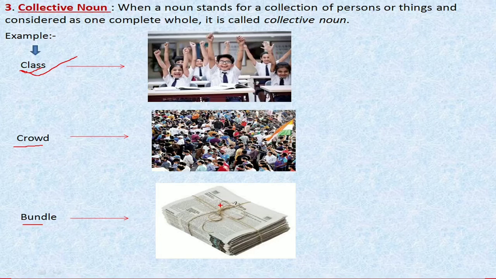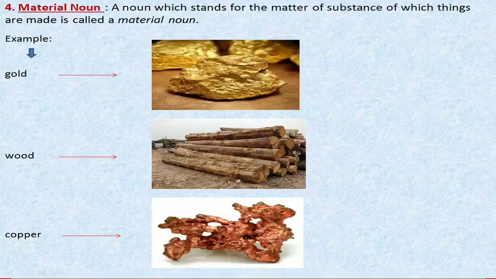Okay. So what is a collective noun? When a noun stands for a collection of persons or things, these are collective nouns, like class, crowd, bundle, flock, army. Now students, our fourth kind of noun is material noun. A noun which stands for the matter or substance of which things are made is called a material noun.